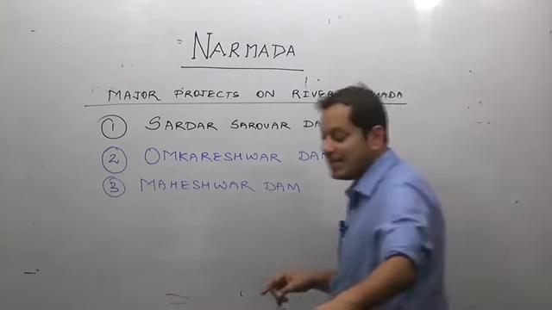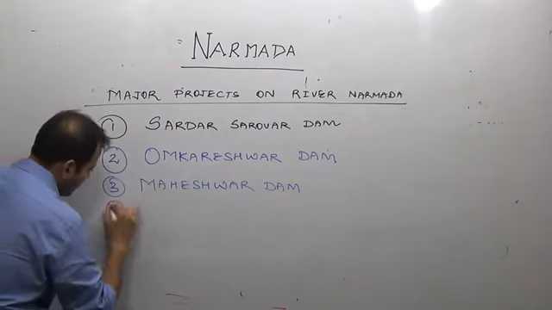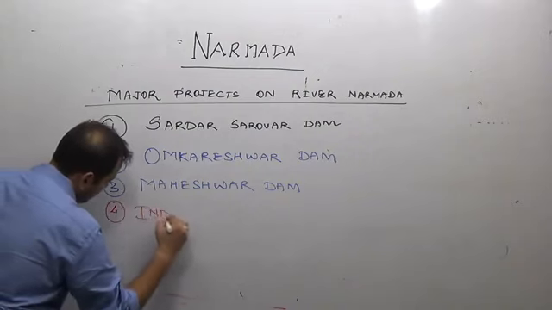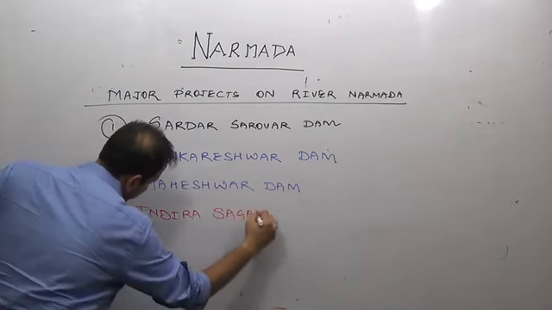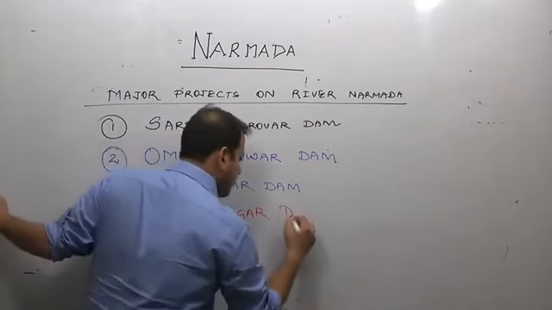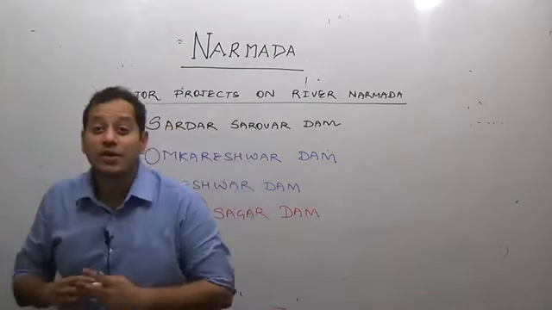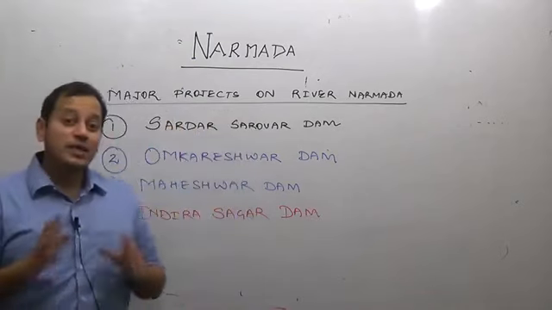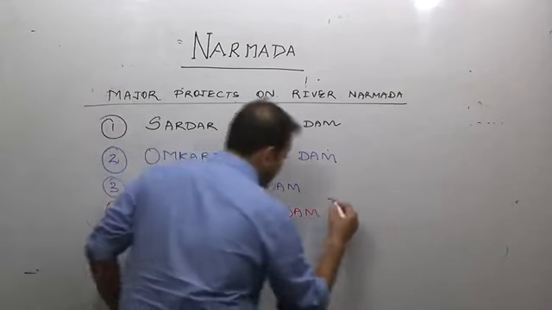And last is Indira Sagar Dam. It is also located on river Narmada. Now, Indira Sagar Dam, how will you remember? It is located in the state of MP.